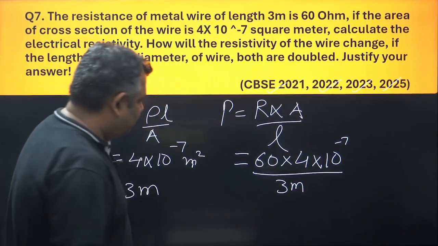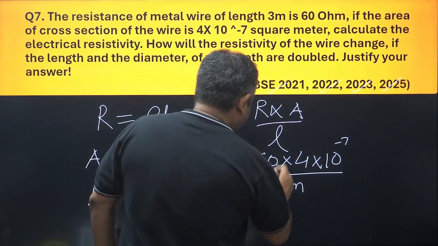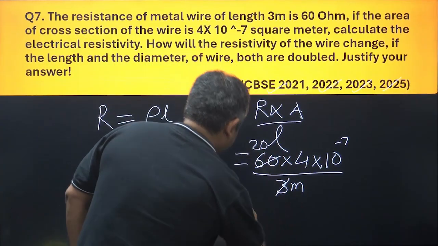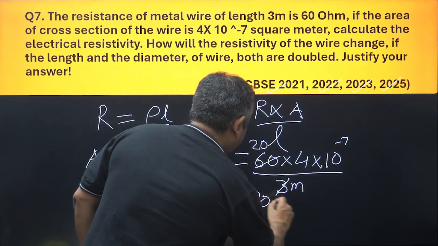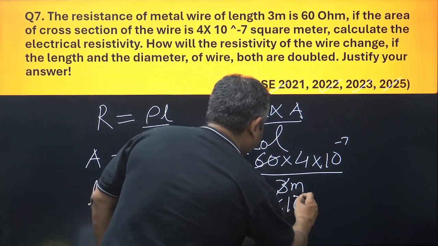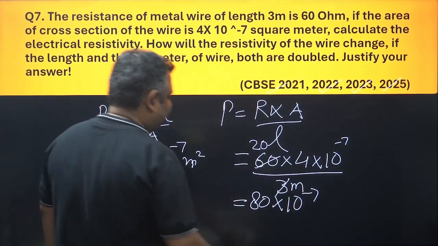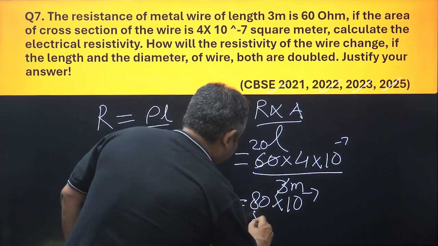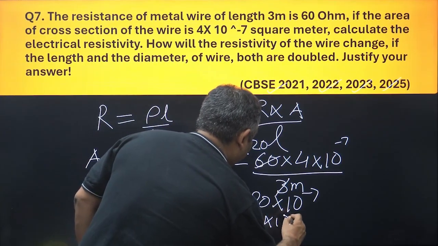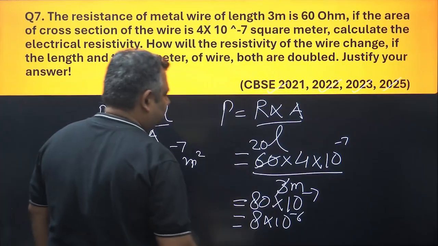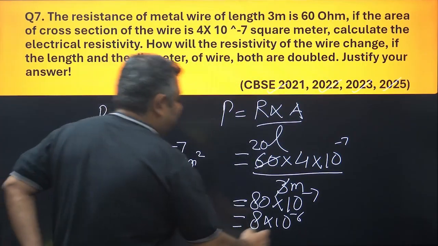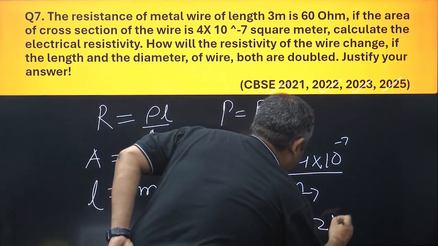Simple calculation question. I remove 3, this is 20, this becomes 80 into 10 power minus 7, 20 into 4 is 80, which can be written as 8 into 10 power minus 6. The unit of resistivity is ohm meter.